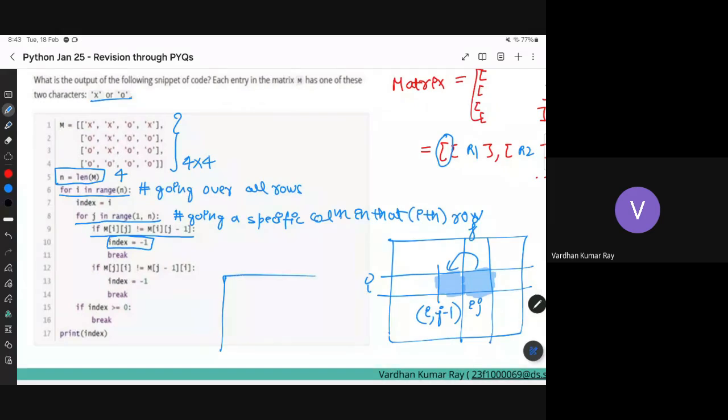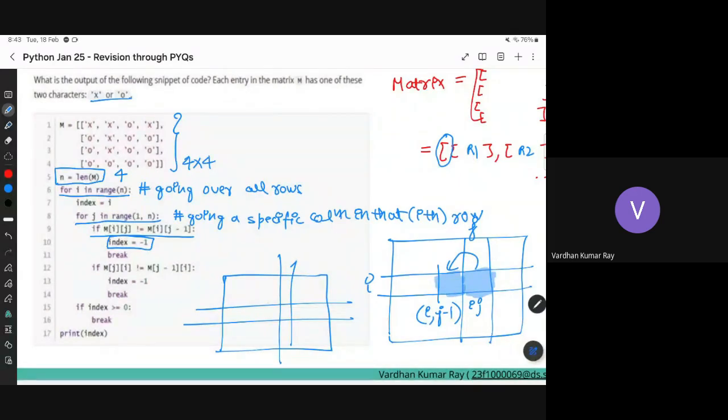And similarly, you have to go step by step. You can actually dry run. You can run the code with the matrix and do it. But I'm helping you understand how you can find the logic in the code as well, instead of just doing it for the specific example.